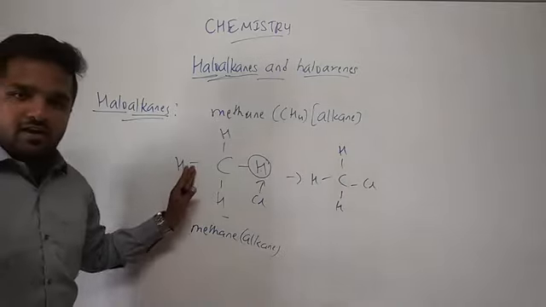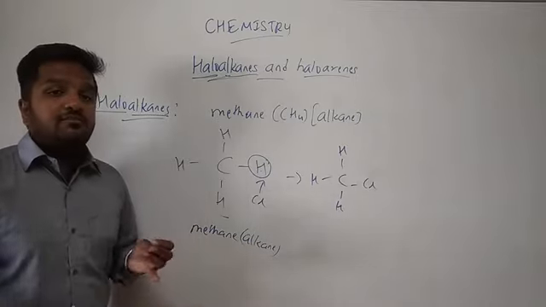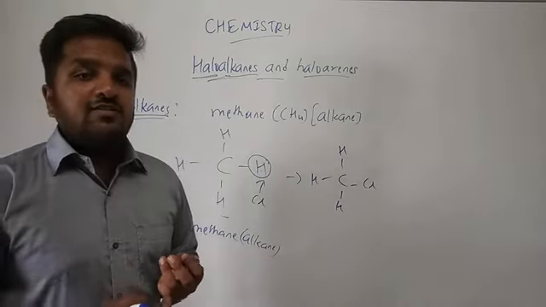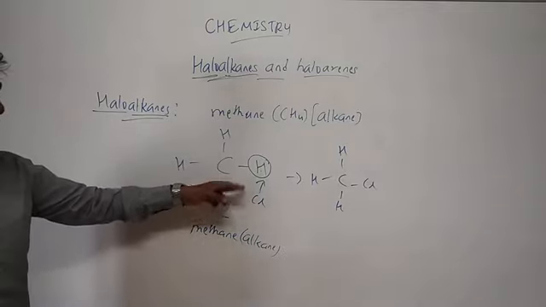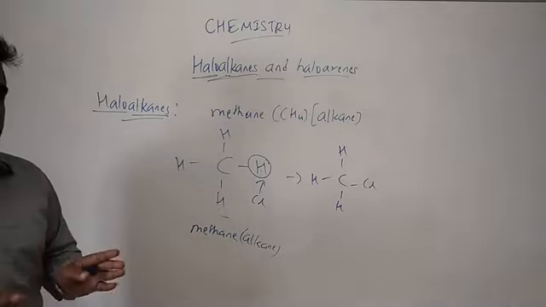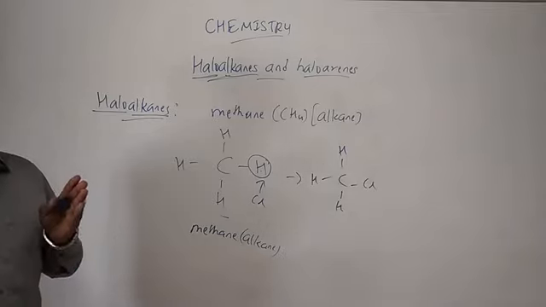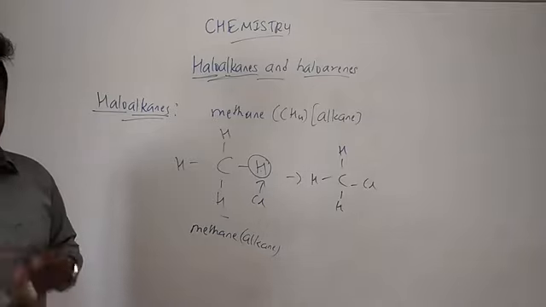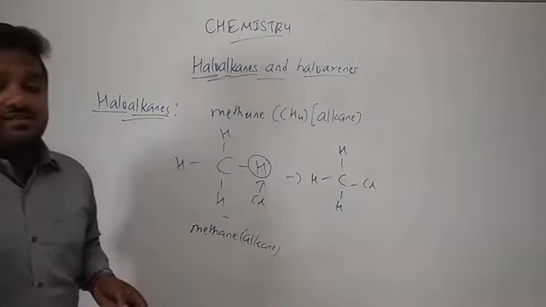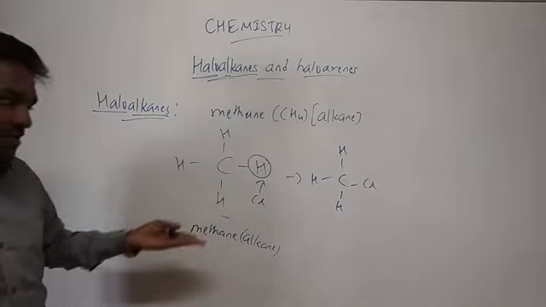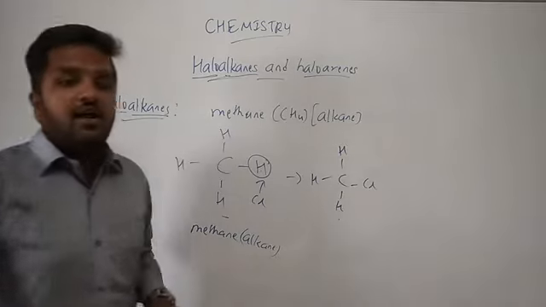We have an alkane compound. Alkane means it is a hydrocarbon which consists of carbon and hydrogen. If the hydrogen which is attached to carbon is replaced by a halogen, you know halogens now. Halogens are the group 17 elements. Fluorine, chlorine, bromine, and iodine are the examples for halogens. If these hydrogens are replaced by halogen, you will definitely get the haloalkanes.